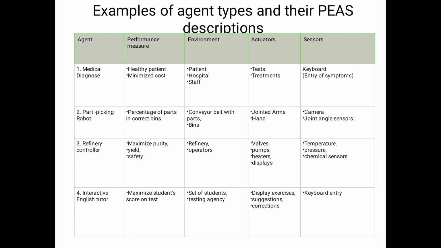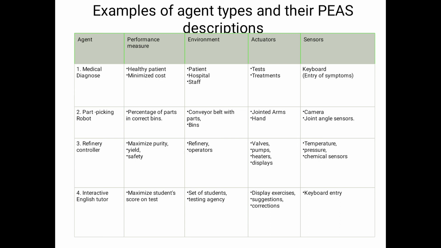Here what is the environment? Patient, hospital, staff. What are the actuators? Tests, treatments. What are the sensors? Here I will consider keyboard. How to communicate with the patient? Here the robot communicates with the help of keyboard. Coming to the second example, the part picking robot.